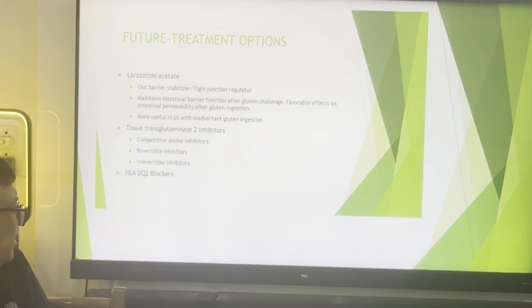The transglutaminase inhibitors under research are competitive amine inhibitors, reversible inhibitors, irreversible inhibitors, and HLA-DQ blockers. These are the fields of research for the coming years.